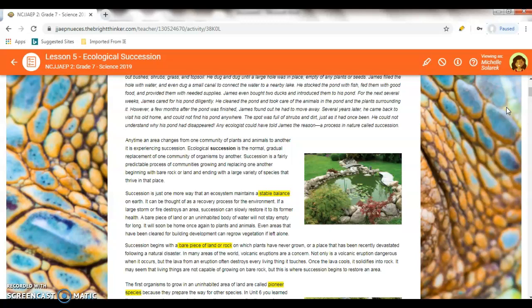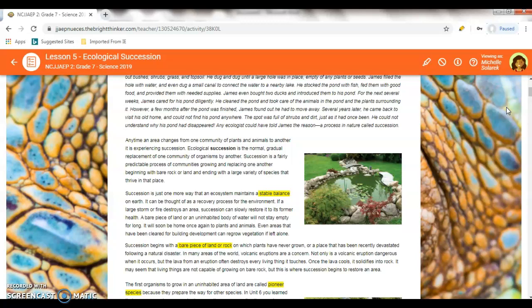If a large storm or fire destroys an area, succession can slowly restore it to its former health. A bare piece of land or an uninhabited body of water will not stay empty for long. It will soon be home once again to plants and animals. Even areas that have been cleared for building development can regrow vegetation if left alone.